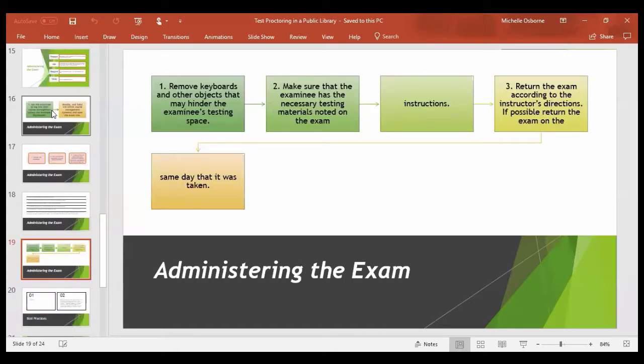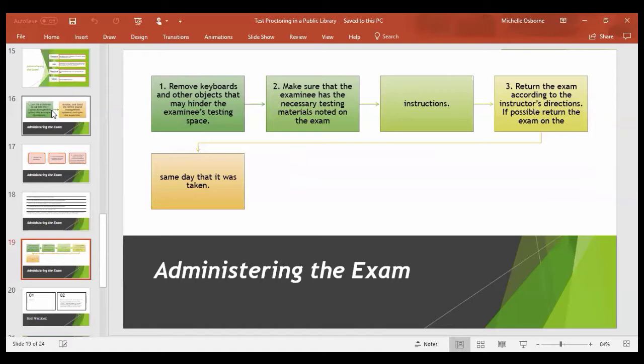Make sure that the examinee has necessary testing materials noted on their instructions. Return the exam according to instructor's directions. So sometimes you will have to fax the exam back. Sometimes you'll have to email it. So you can scan it and upload it through the UNC system, or you can scan and upload it to their email. But the instructor will give you specific instructions on how they want to have it returned.